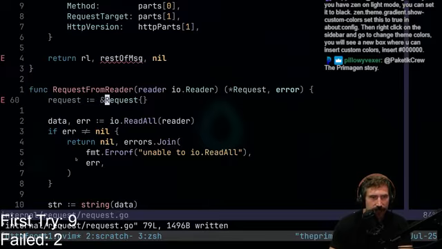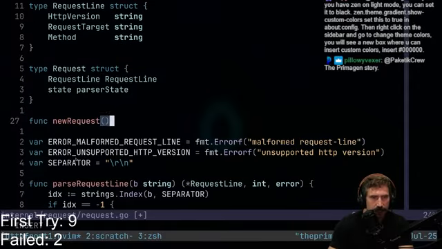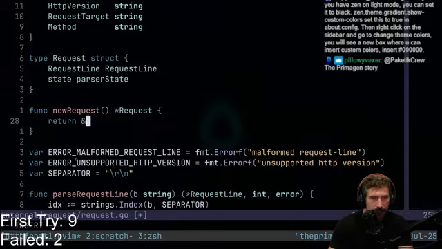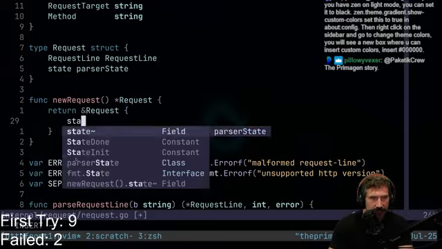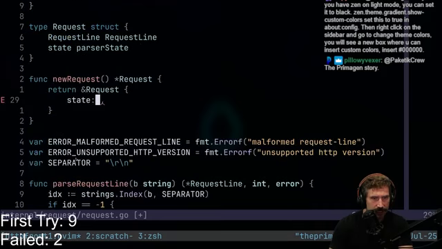And so when I create this, actually, let's go like this. Let's go func new request. And this thing should return out a request. And I'm going to go like this, return request. And I'm going to have state should be, what's it called? What do I call it? I call it state init. Right, there we go. Fantastic.